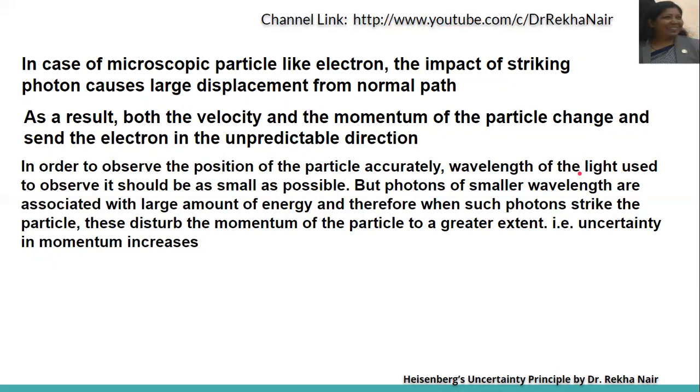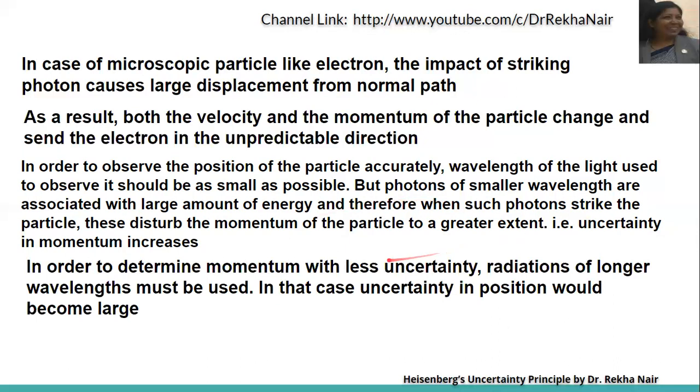So the more the wavelength, the lesser the energy, or the smaller the wavelength, the more the energy. In that case, if a photon with more energy strikes the electron or particle, the particle will be disturbed to a greater extent, or we can say there will be uncertainty in the momentum or velocity.